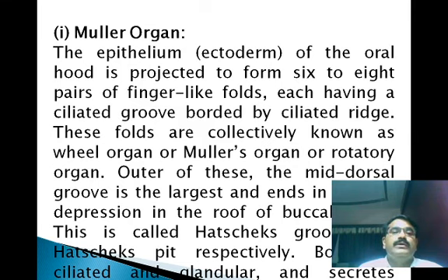Okay, so the wheel organs. The epithelium, that is the ectodermal in origin, of the oral hood is projected to form 6 to 8 pairs of finger-like folds, each having ciliated grooves bordered by a ciliated ridge. These folds are collectively known as the wheel organs, or rotary organs. Of these, the mid-dorsal groove is the largest and ends in a pit or depression in the roof of the buccal cavity. This is called Hatschek's groove and Hatschek's pit respectively. Both are ciliated and glandular and secrete mucus.